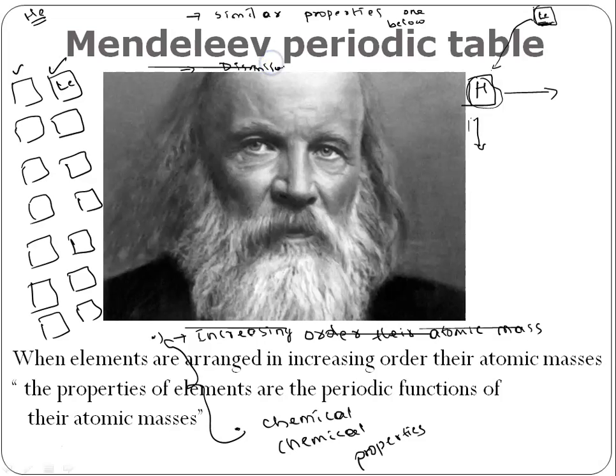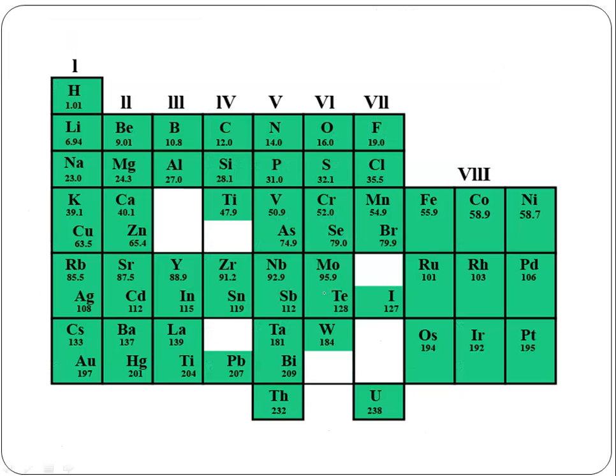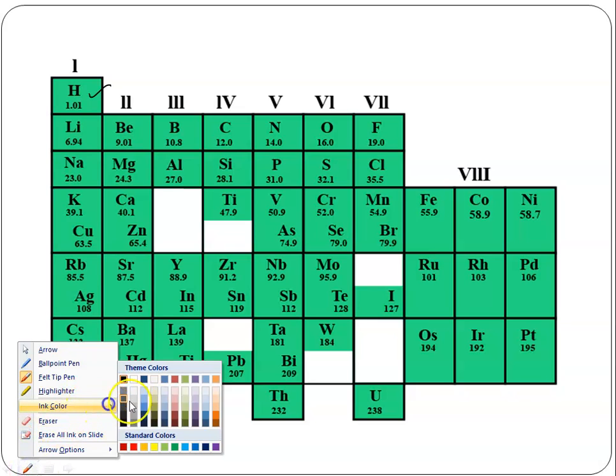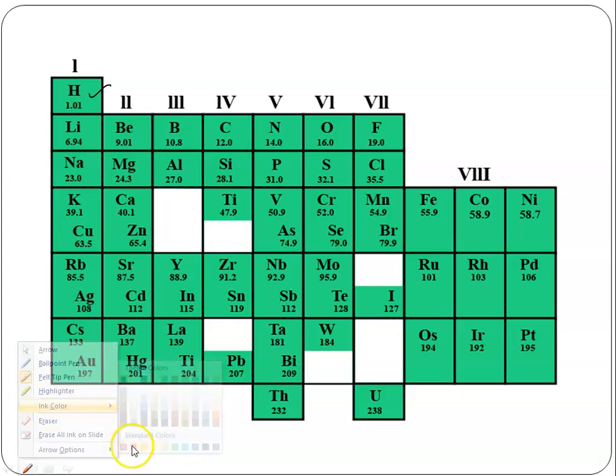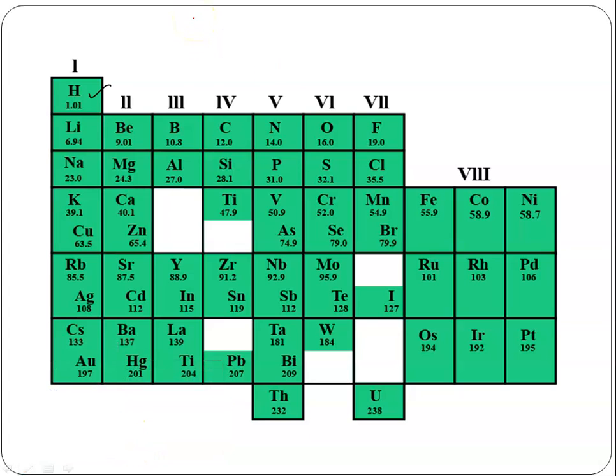Like that, he arranged all the 63 cards. Here we see hydrogen. First he took hydrogen and placed it here.